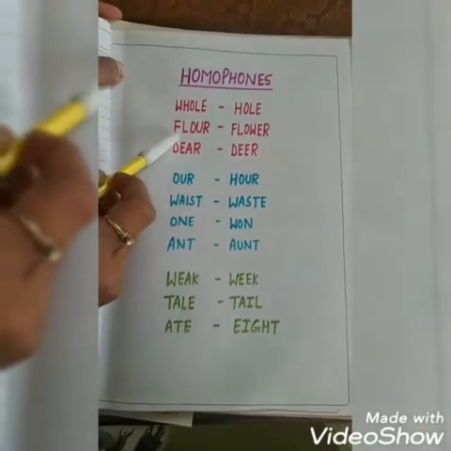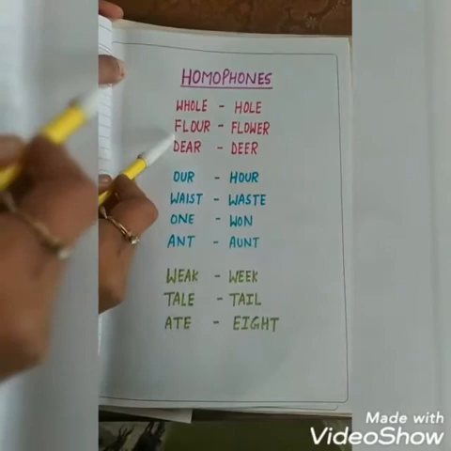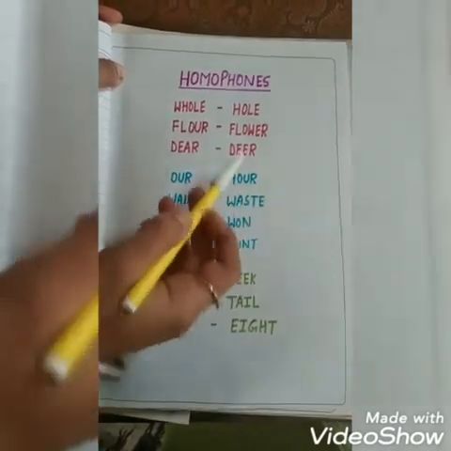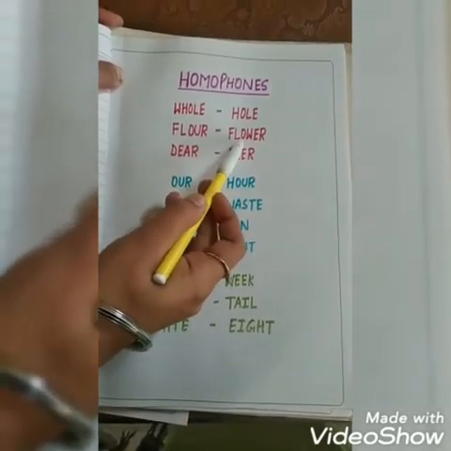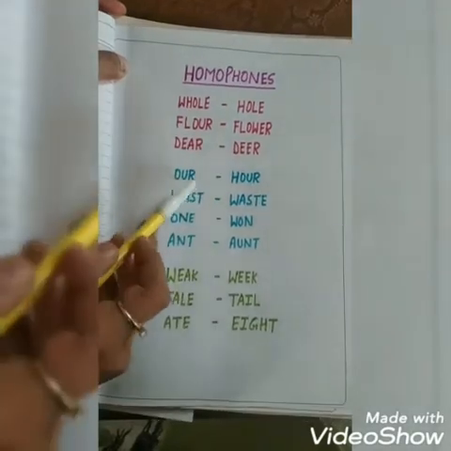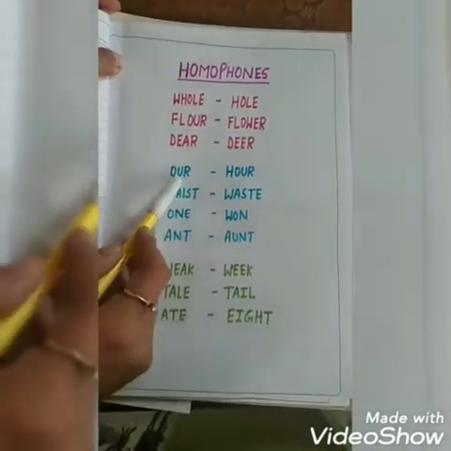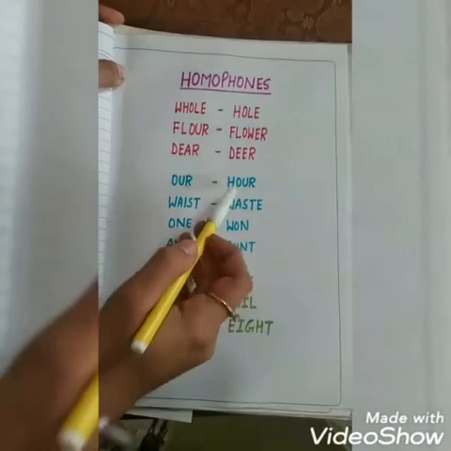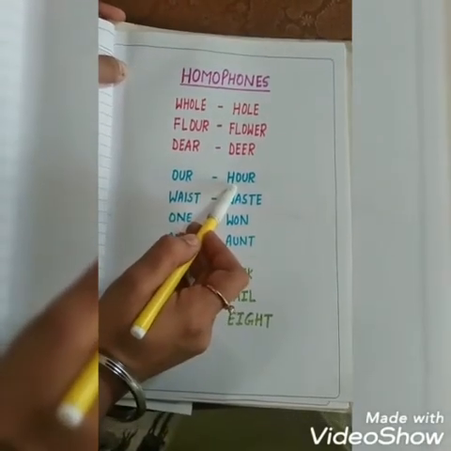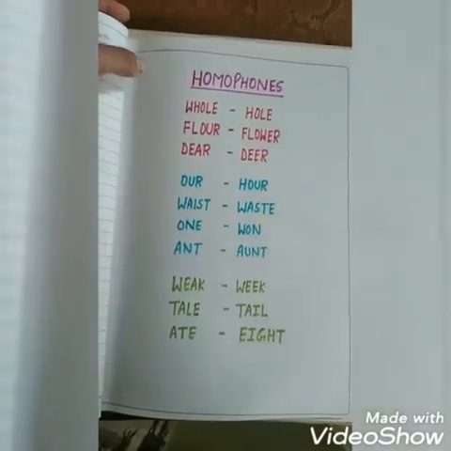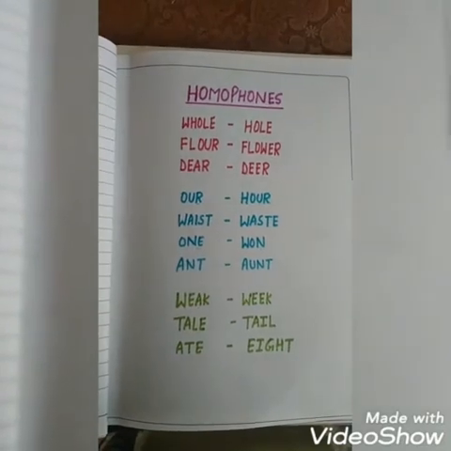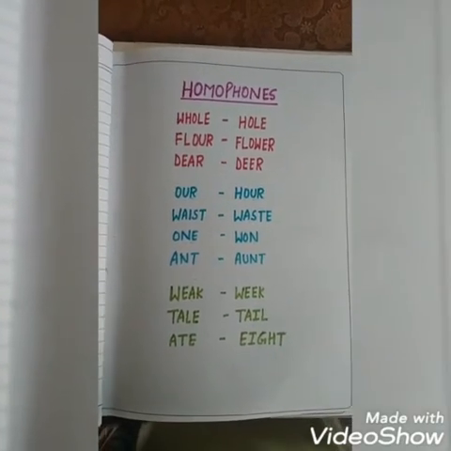And the second one is flour and flower. F-L-O-U-R, flour which we eat, and flower, rose. Now the next is, children, our and hour. Our means belonging to us, okay, and H-O-U-R, hour, is in 1 hour, 2 hours. So we'll give you a chance to learn more and more words and their meanings.